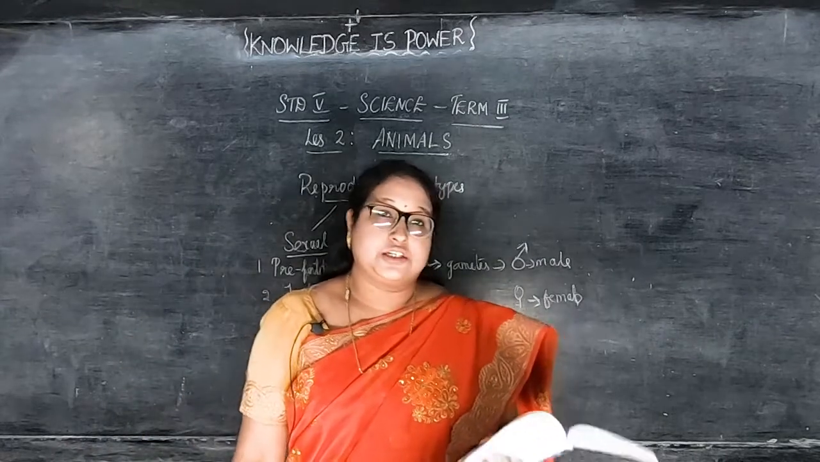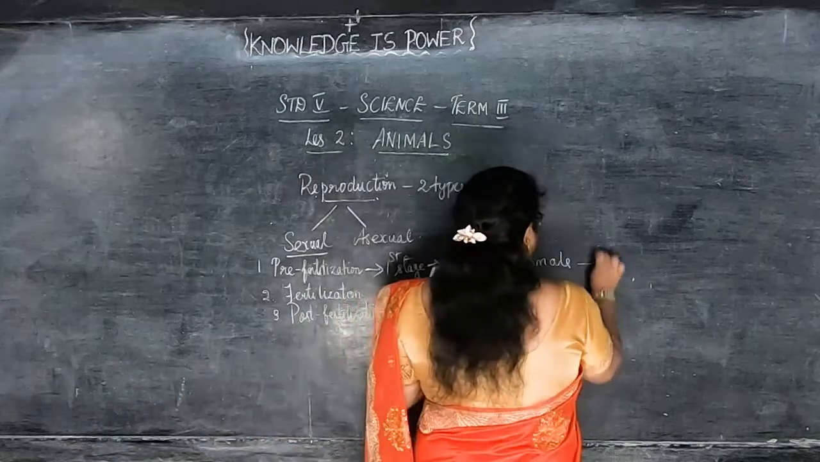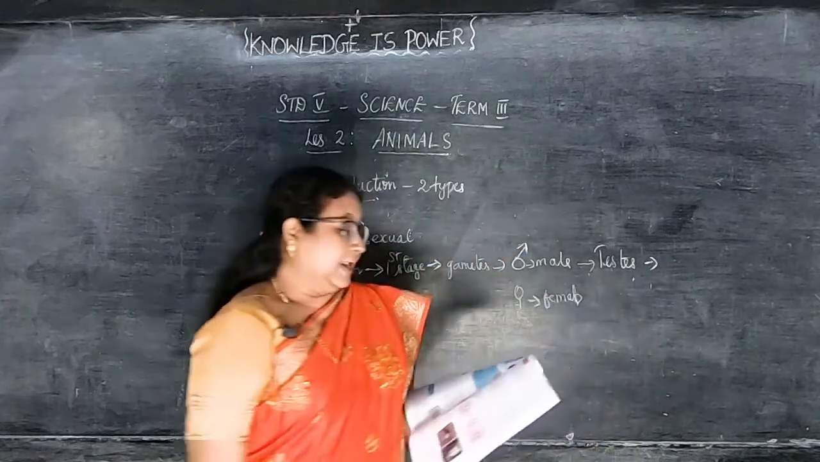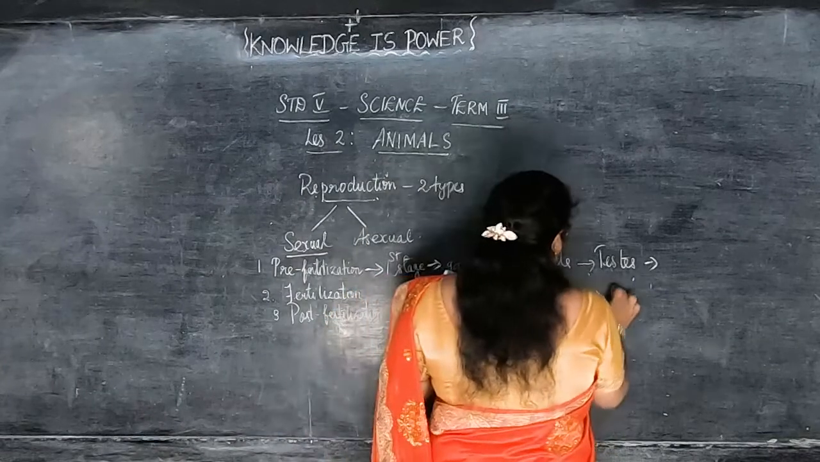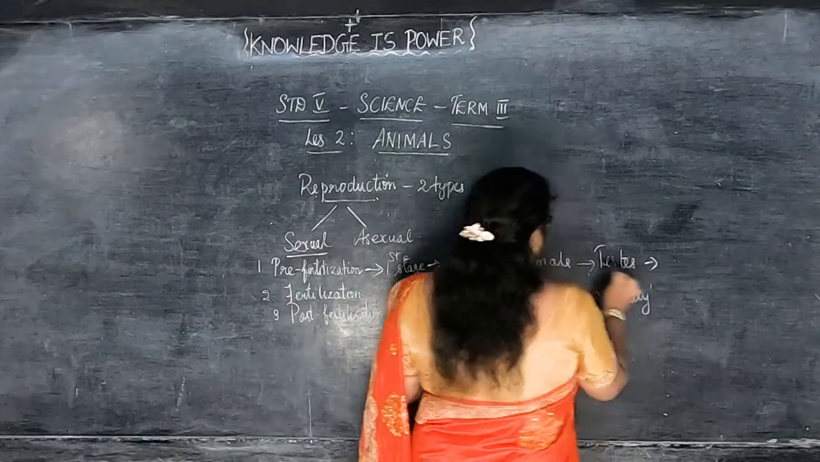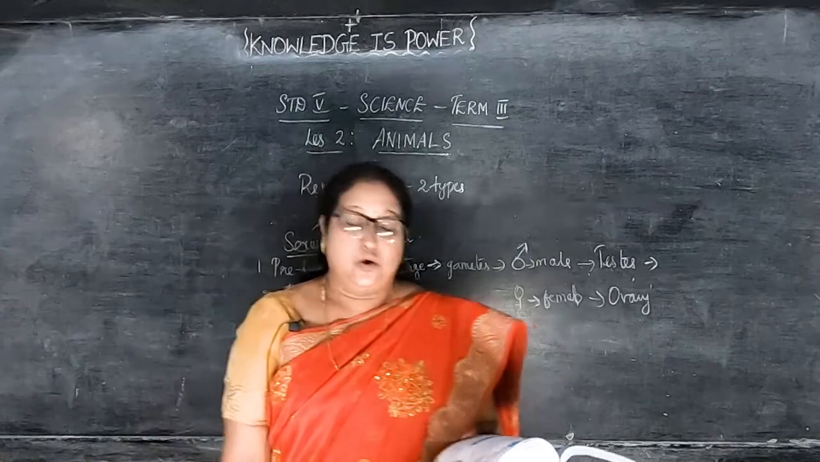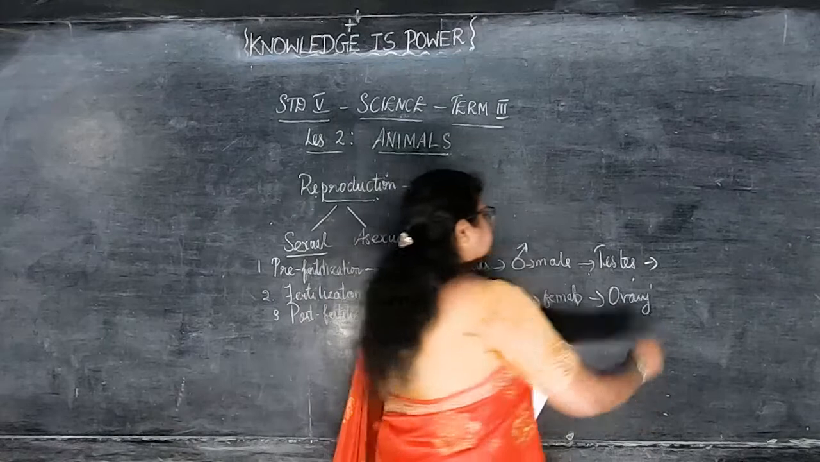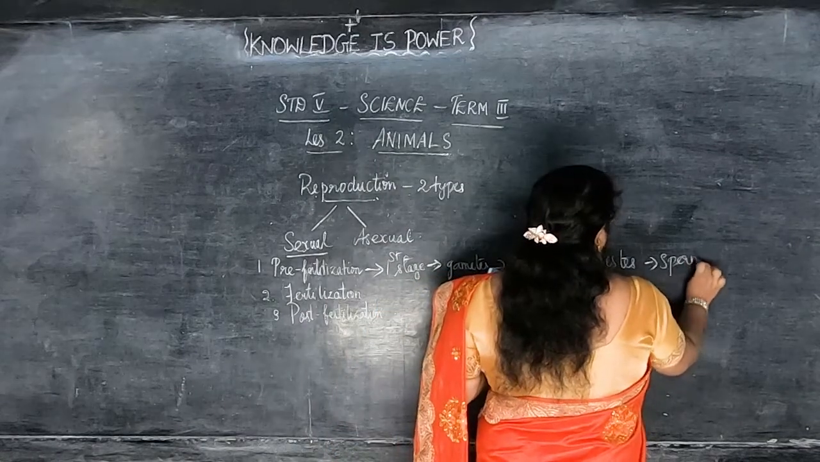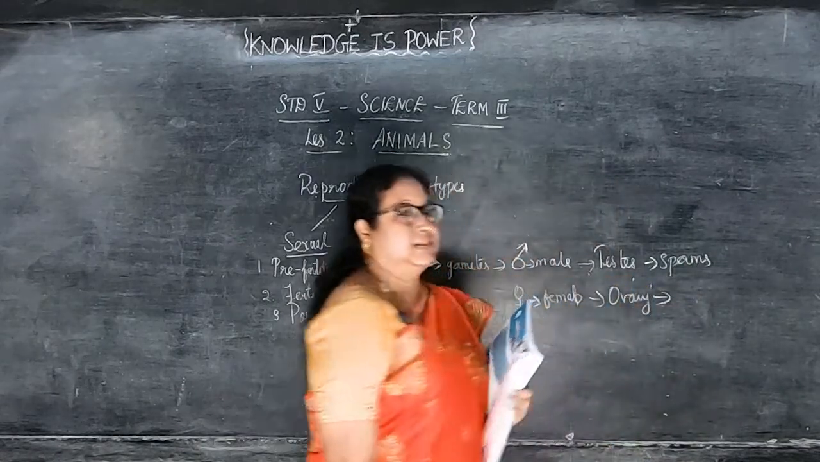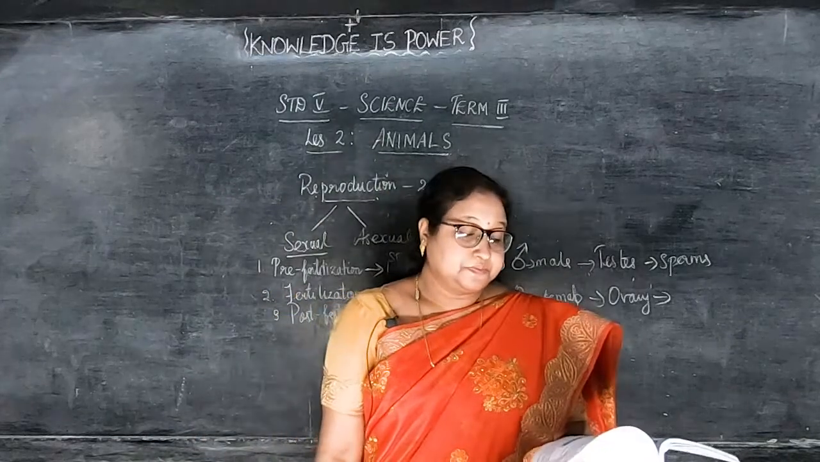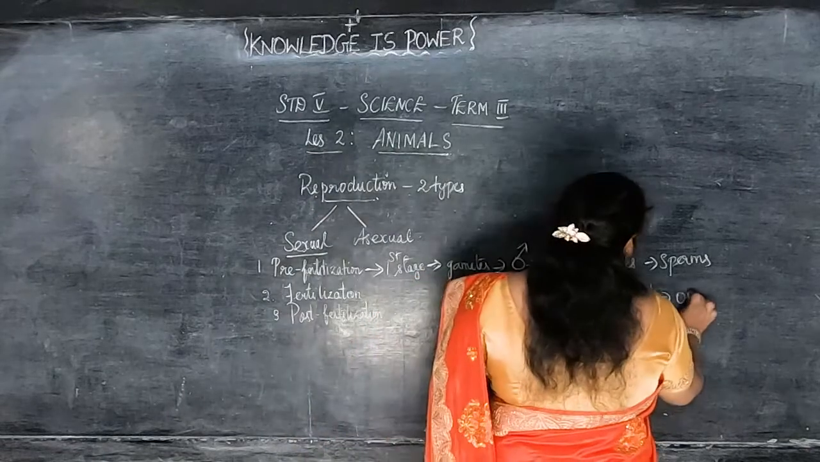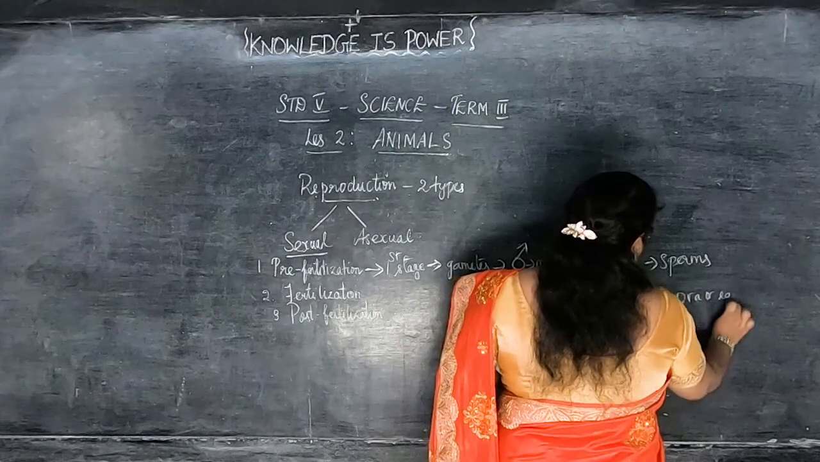So the male reproductive organ is called testis, and the female reproductive organ is called ovary. Male, testis, and the female, ovary. Then the testis produces the male gametes known as sperms. They produce the male gametes, that is sex cells. The ovaries produce the female gametes known as ova or eggs.